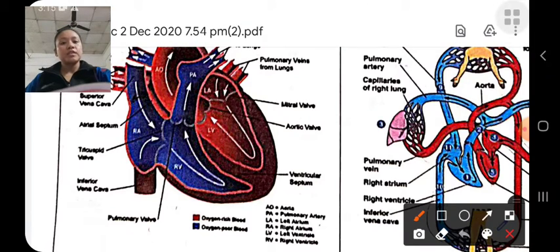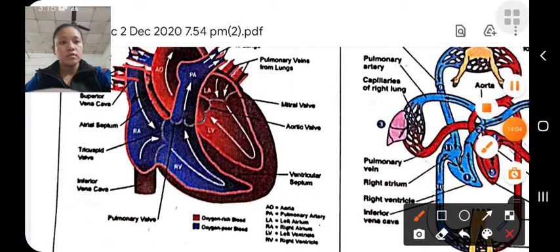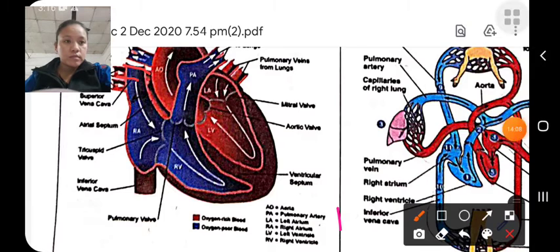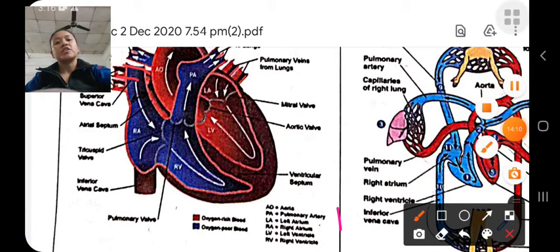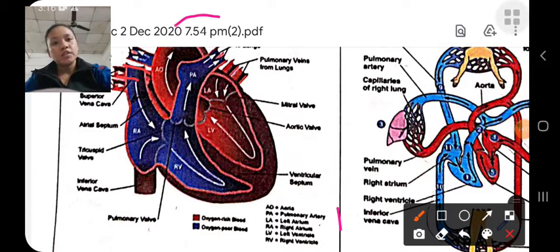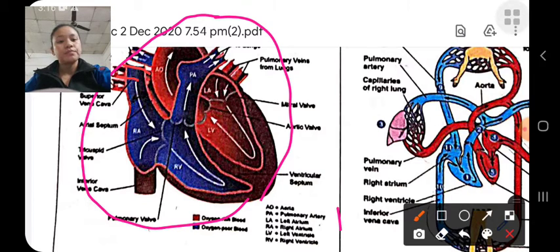This is the structure of our heart. It has 4 chambers, the upper 2 chambers and the lower 2 chambers.